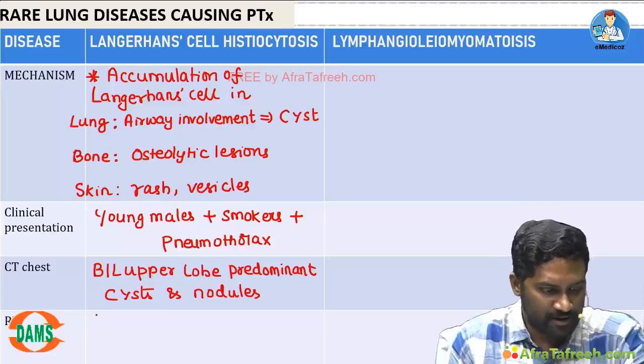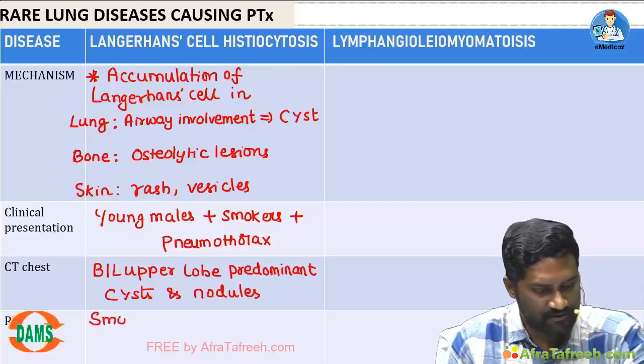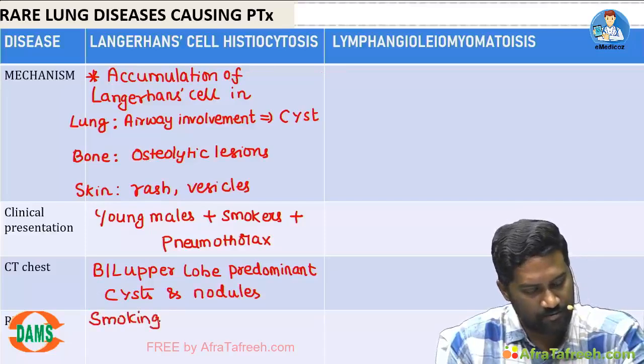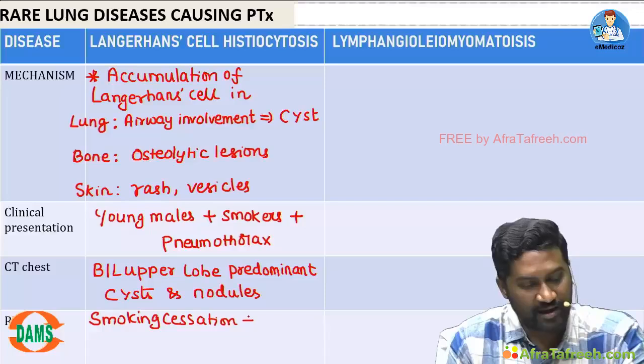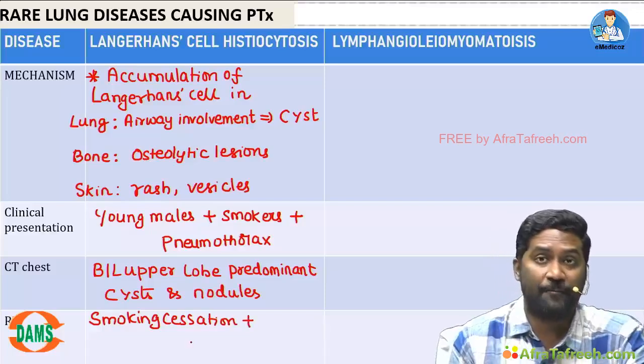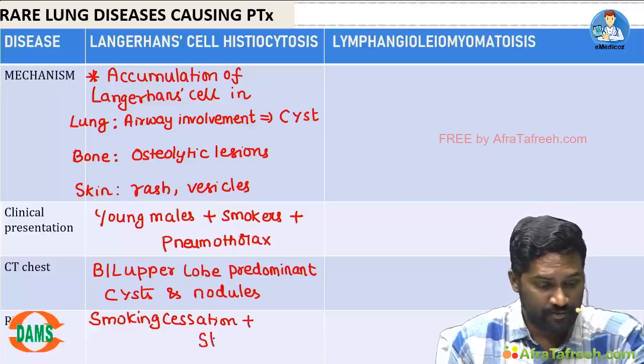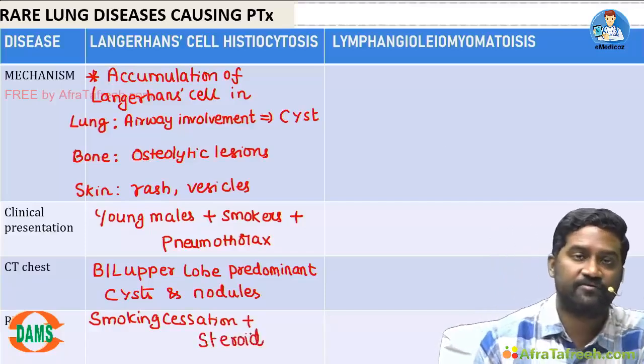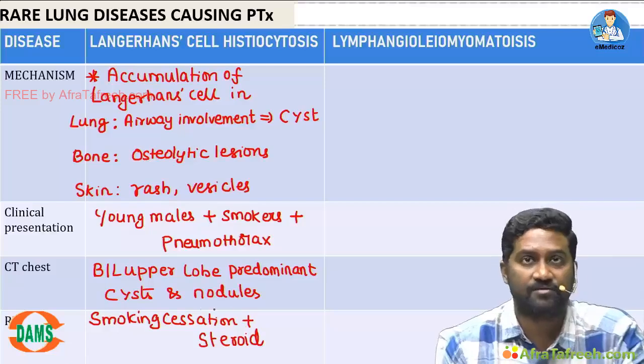Then treatment is generally smoking cessation, which nobody will do. Along with that, these Langerhans cells are also abnormal immune cells. To bring down the immune response, you may need to give steroids along with smoking cessation.